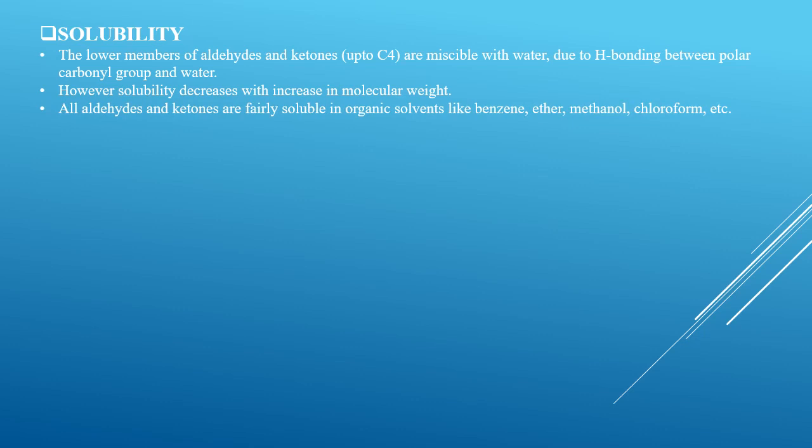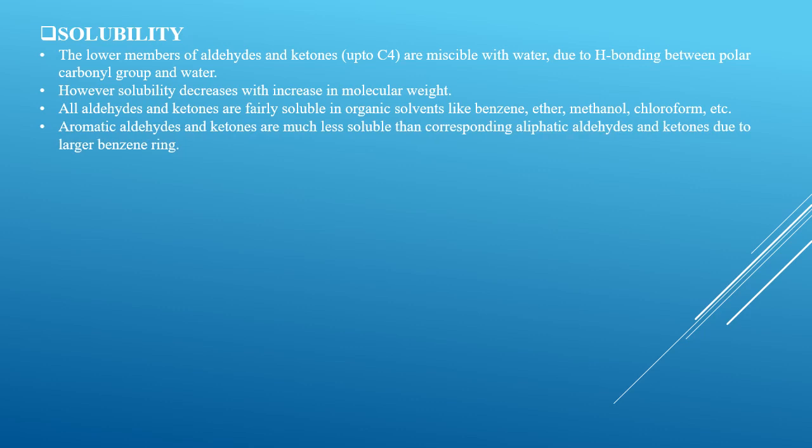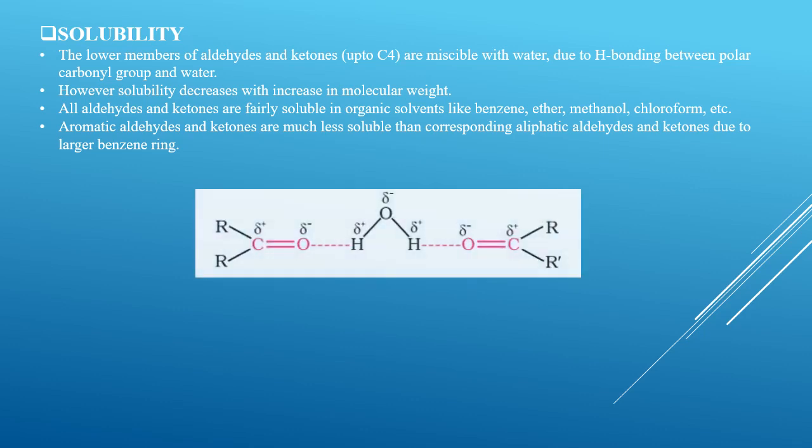All aldehydes and ketones are fairly soluble in organic solvents like benzene, ether, methanol, chloroform, etc. Aromatic aldehydes and ketones, which have higher molecular masses, are much less soluble than the corresponding aliphatic aldehydes and ketones, that is, those without a benzene ring, due to their larger benzene ring.